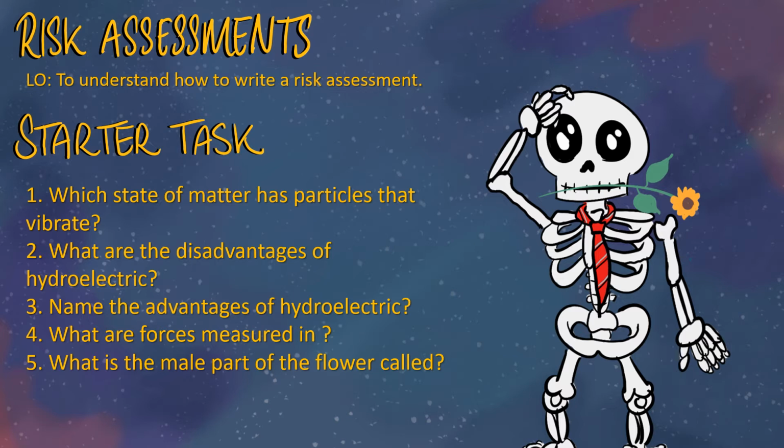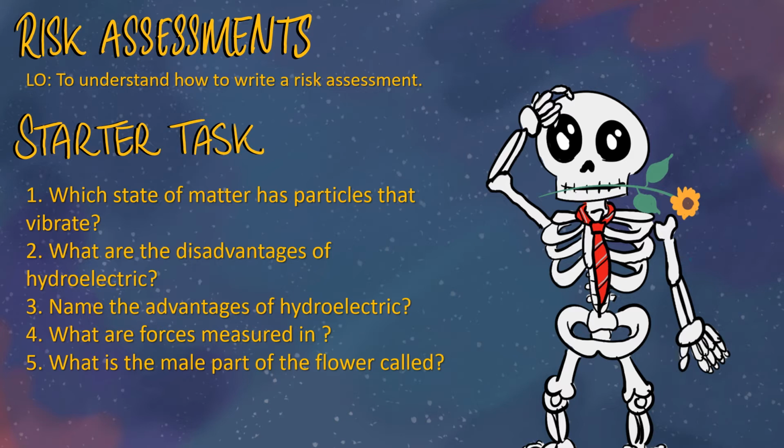Number 1, which state of matter has particles that vibrate? So that would be a solid. So in liquids and gases, the particles can move to transfer energy between each other. Solids, they can't move, they're in a fixed position, so they vibrate to pass on energy to the next particles.